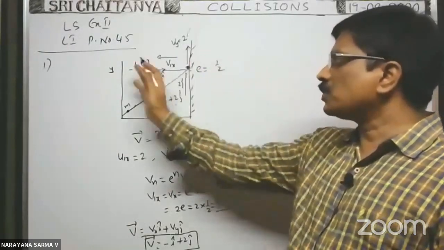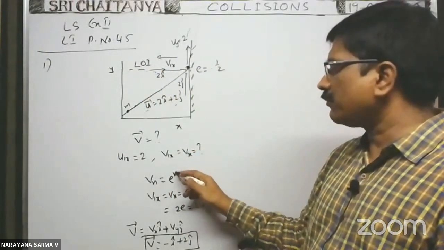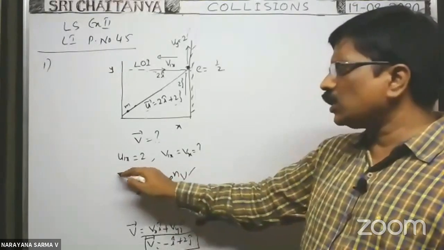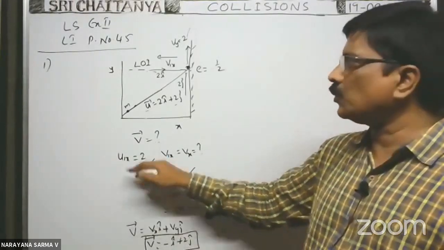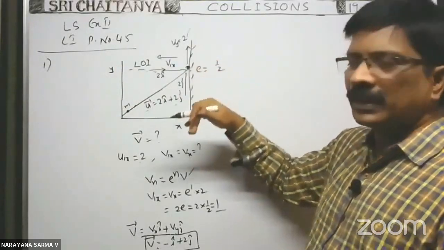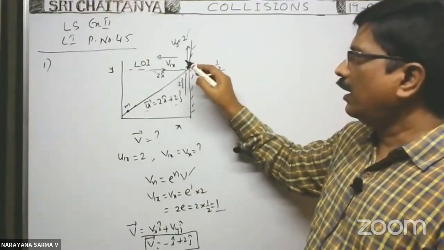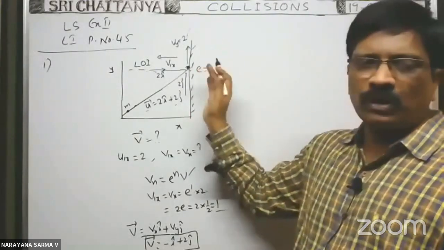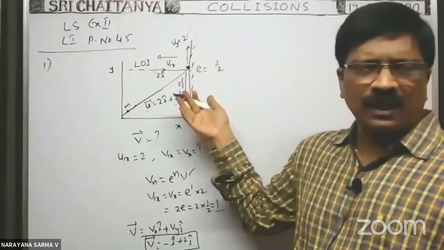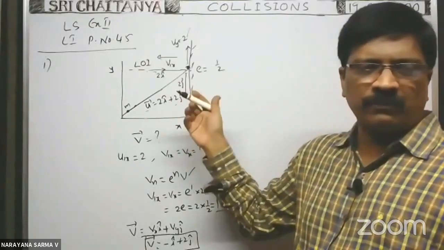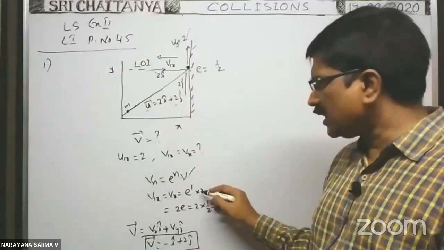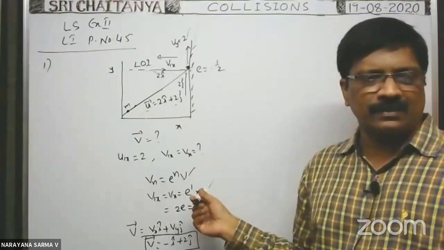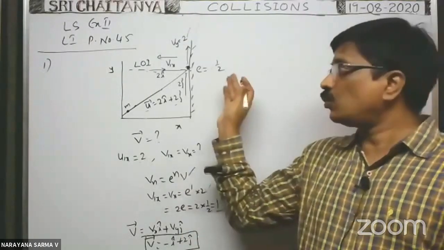Then it rebounds with a velocity Vn equal to e to the power of n into v. Directly we can write this formula. Otherwise, e is equal to (V2 minus V1) by (U1 minus U2). Along the line of impact, you apply that formula. In that formula, V2 and U2 are 0. V2, U2 are the velocities of the wall after and before collision. The wall is not moving even after collision, that's why you make V2, U2 0. Then you will get this value only. So this is the velocity of the first particle along the x-axis, say Vx, towards the negative x-axis.